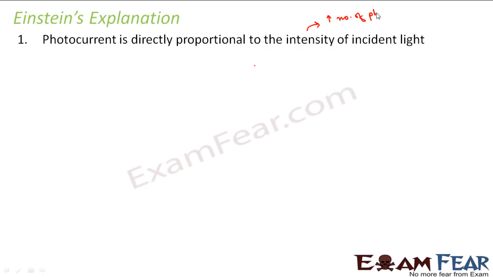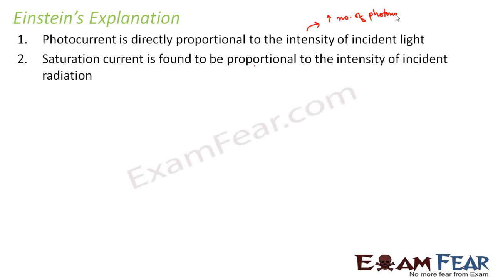As the number of photons increases, the number of electrons with which the photons interact also increases. As a result, the number of photoelectrons emitted increases, and the number of photoelectrons determines the photocurrent, because photocurrent is nothing but the number of photoelectrons per unit time. So as intensity increases, the photocurrent also increases.